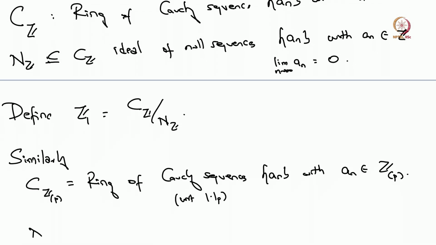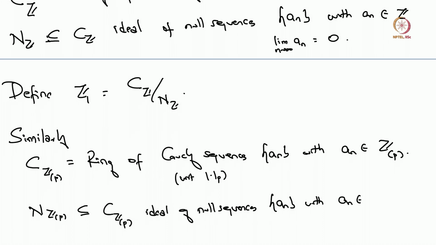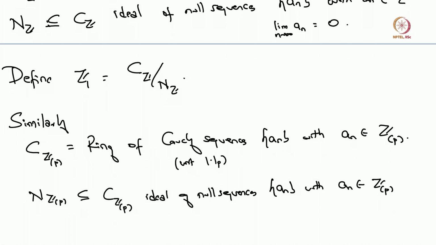And again, you can look at the null sequences inside C_{Z_(p)}. So I look at the ideal of null sequences a_n with the property that each term is in Z localized at p, and the limit as n goes to infinity of a_n equals 0.